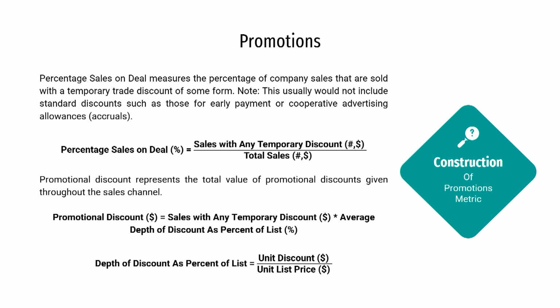Now, let us try to directly construct a formula from the definition itself. What is percentage sales on deal? It is the sales with any temporary discount, maybe in terms of dollar or maybe in terms of units sold, divided by the total sales made, either in dollar or in terms of total number of units sold. This is a very clear, very simple definition, very simple formula of percentage sales on deals.